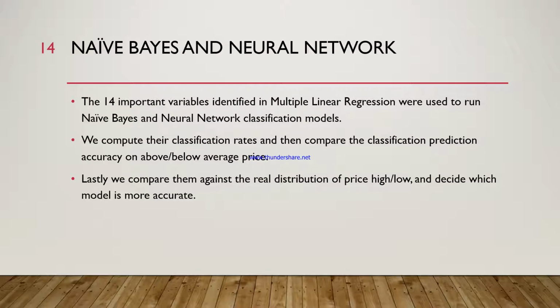For naive Bayes and neural network, we used the 14 variables which we found as significant for multiple linear regression, meaning the same variables were used for both of these classification models as were used for the multiple regression model. Here we compute naive Bayes and neural network classification rates and then compare the classification prediction accuracy on price group, whether it's below or above average price. Lastly, we compare the classification rates against the real distribution of price and decide which model is more accurate.